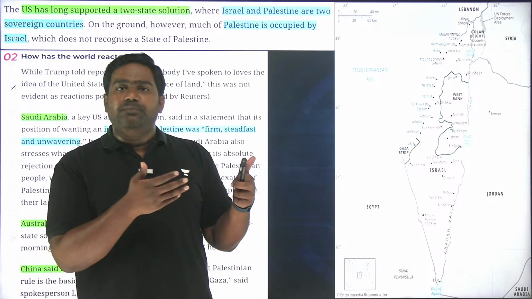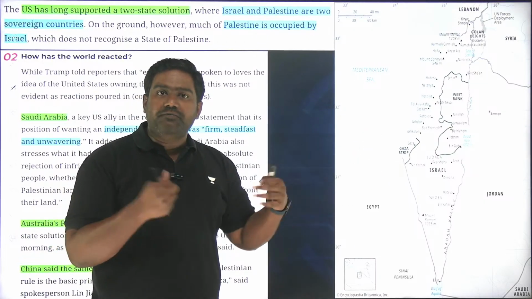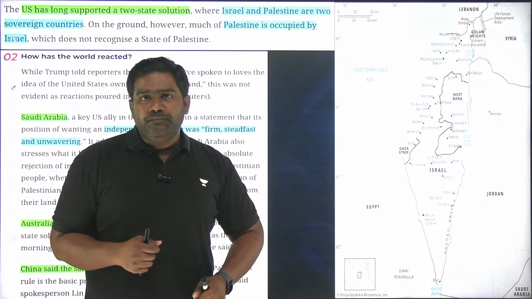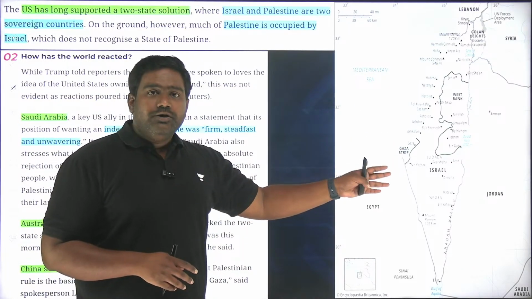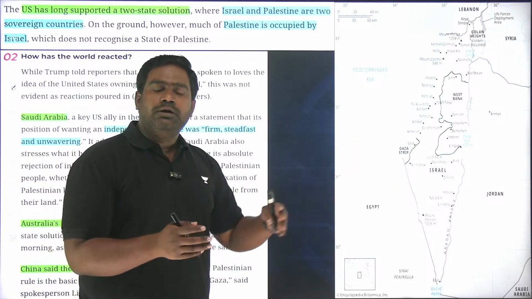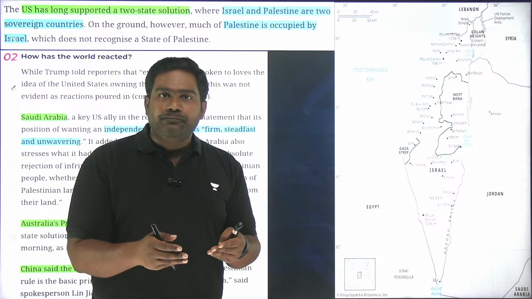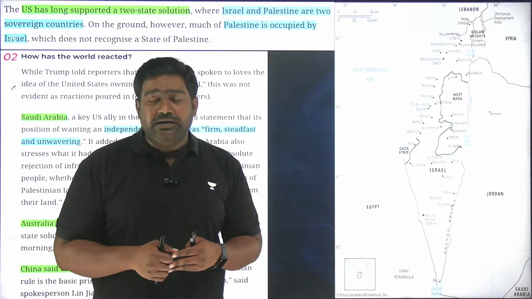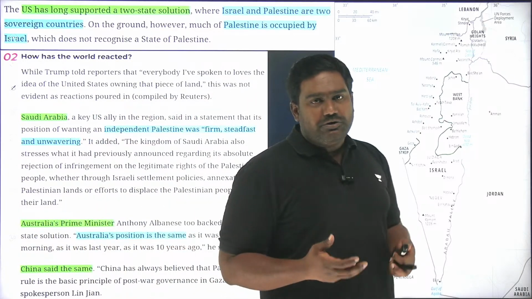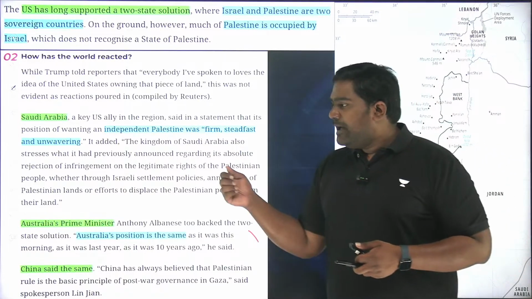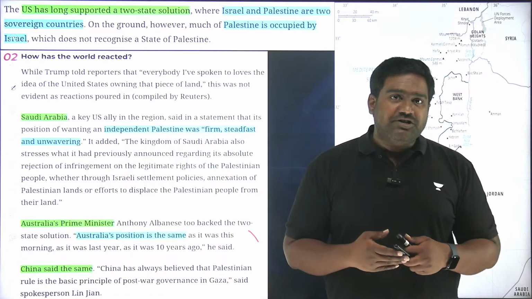Yes, historically, Jews have been the most persecuted community. Historically, Jews were driven out from the Jerusalem region, from the Holy Land, primarily because of the Roman expeditions and several outside invasions and the religious wars that took place here. So since ancient times, yes, Jews have been driven out, and in Europe as well, wherever Jews took refuge, they have been targeted throughout medieval and modern times. Who doesn't remember the deadly Holocaust genocide that Nazi Germany committed against the Jews under Adolf Hitler? So definitely Jews have been one of the most persecuted communities in the world historically, but that doesn't mean that foreign powers like Britain and now the US get to determine how the land would be managed and administered.